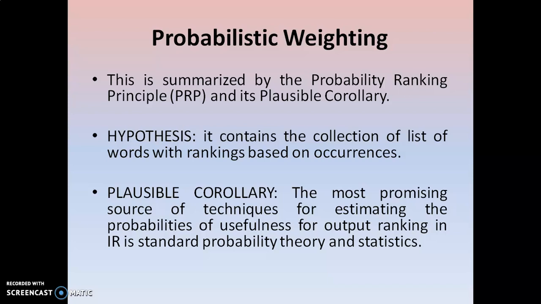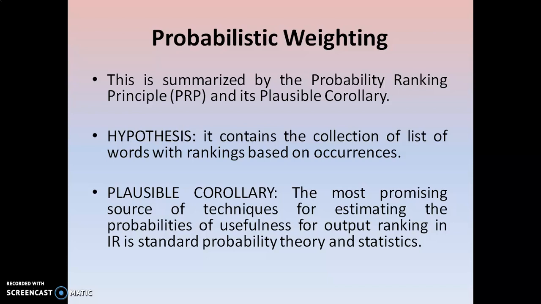Now we are going to see the plausible corollary. What is the meaning of the plausible corollary? The most promising source of techniques for estimating the probabilities of usefulness for output ranking in IR is standard probability theory and statistics.